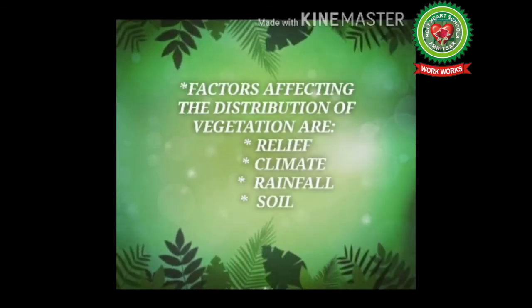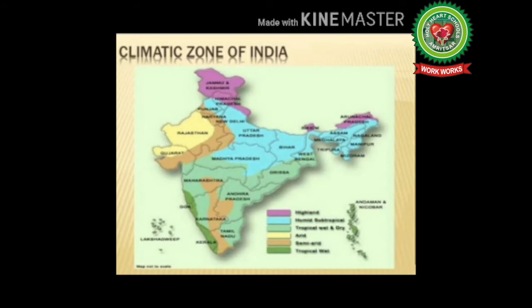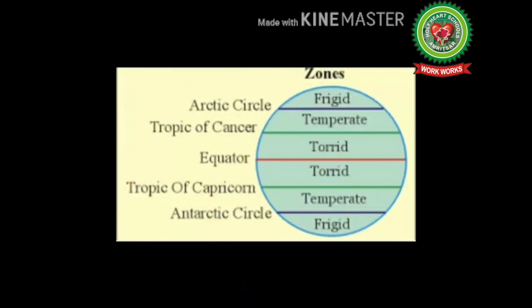Now, students, we will look at some of the factors that affect the vegetation in our country. Number 1, relief. Number 2, climate. Number 3, rainfall. And number 4, soil. The natural vegetation of an area majorly depends on relief and climate. Relief comprises land and soil, whereas climate comprises temperature, sunlight, and rainfall. The character and extent of vegetation are mainly determined by temperature along with humidity in the air, precipitation, and soil.